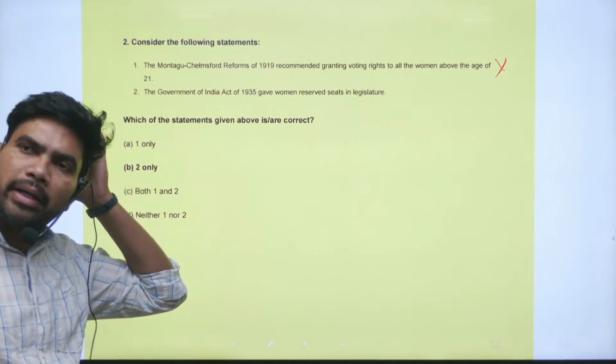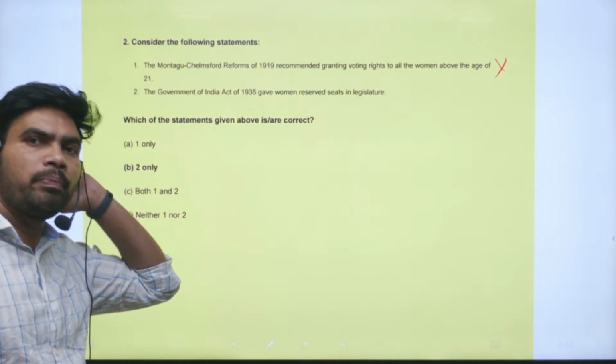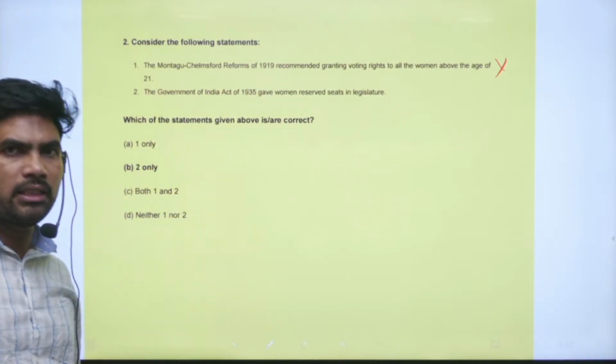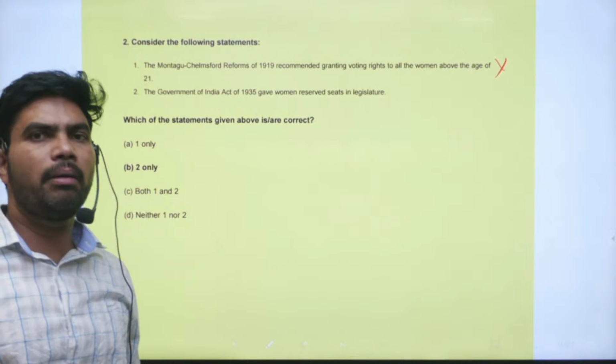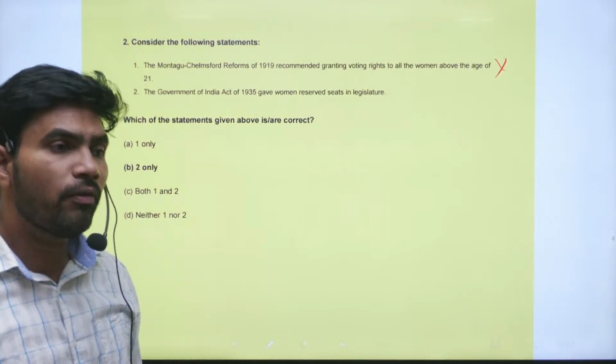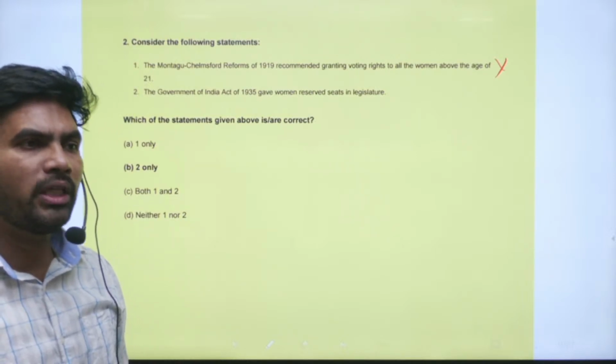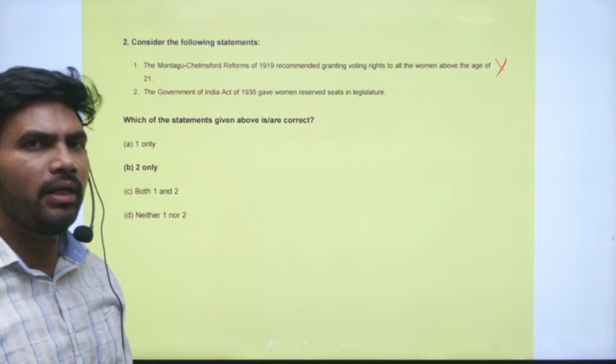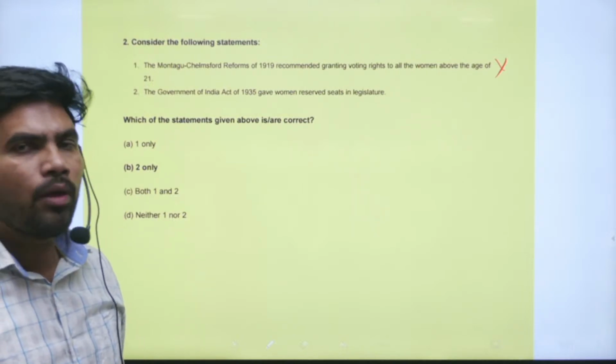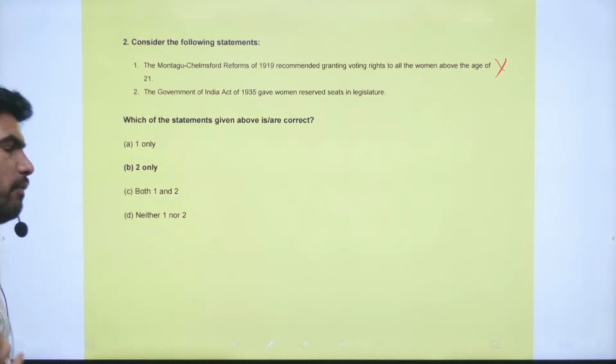When we got independence and our own government was established, then only all the women, irrespective of any other discrimination except the age, like 21 years, were given the voting right. So that happened only after the freedom.